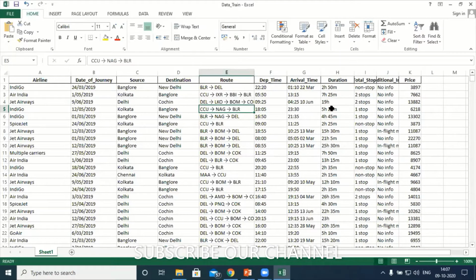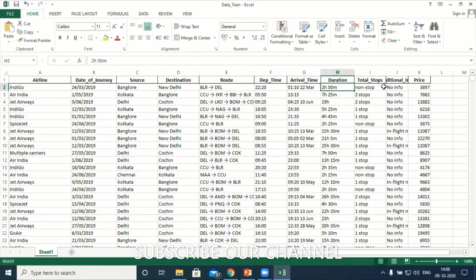For us, we can understand this 2 hours 50 minutes, but we have to program a lot to filter this data. This is not a clean format of data. One is a digit and the other is a character. So we have to work on this data. This is not clean data. Total stops: non-stop is there, 2 stops are there, 1 stop is there. Understood? Maybe 3 stops or 2 stops are the maximum here.